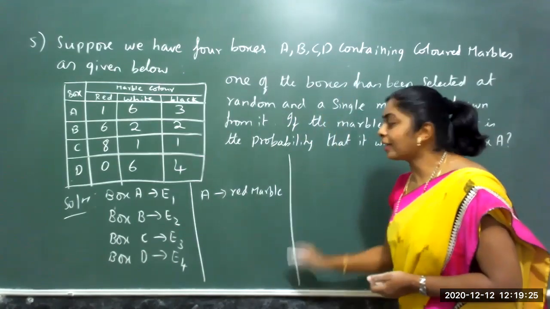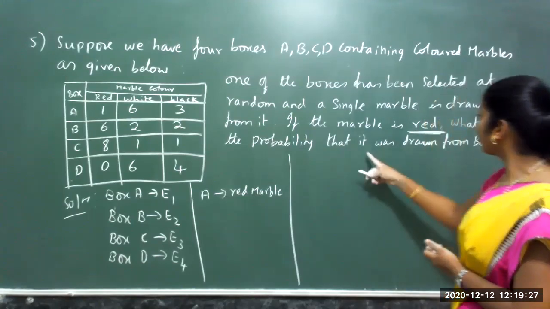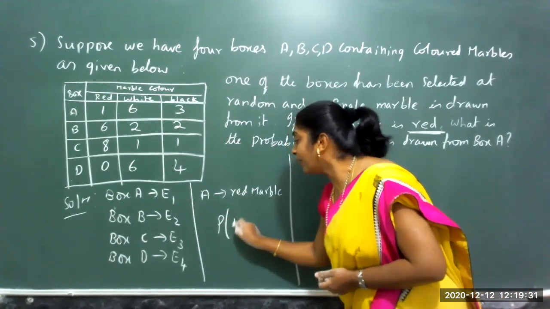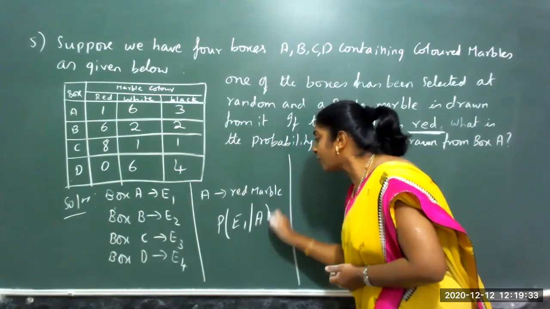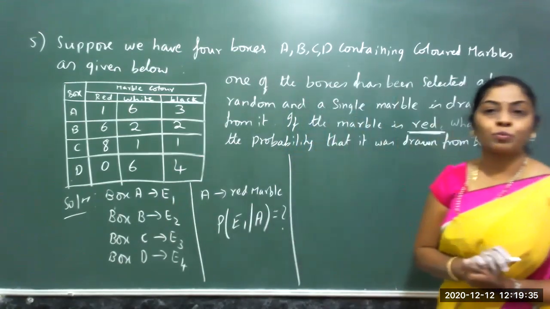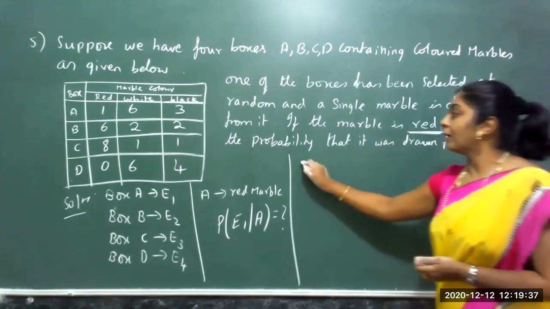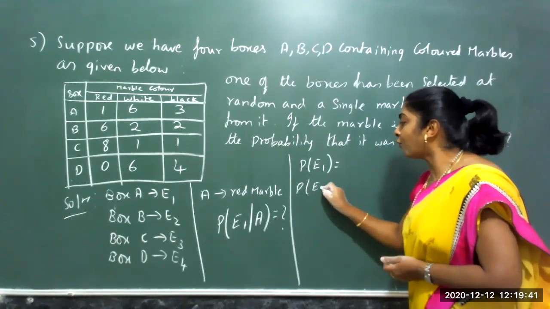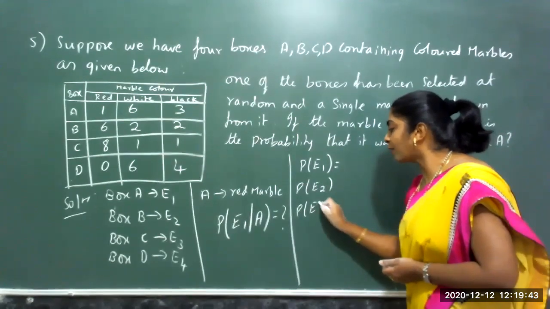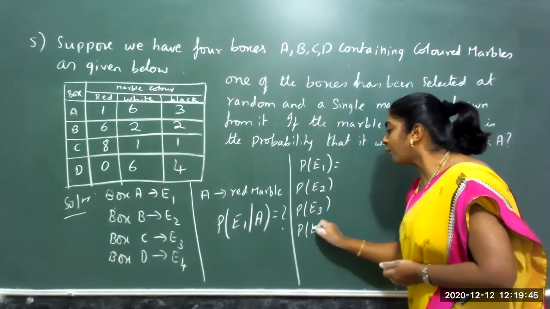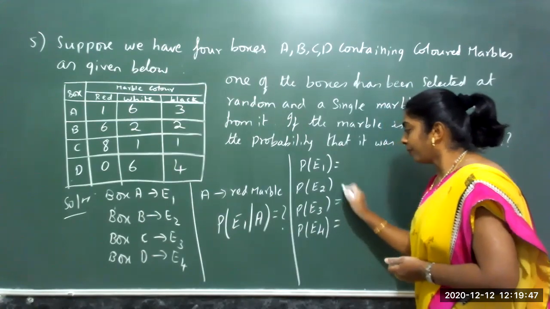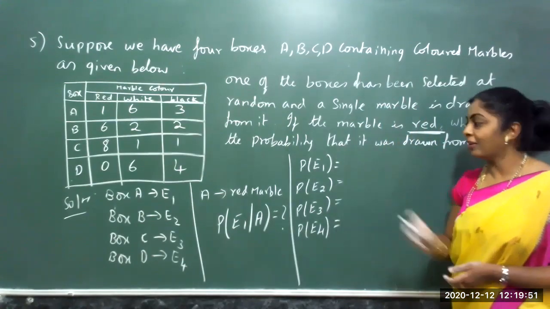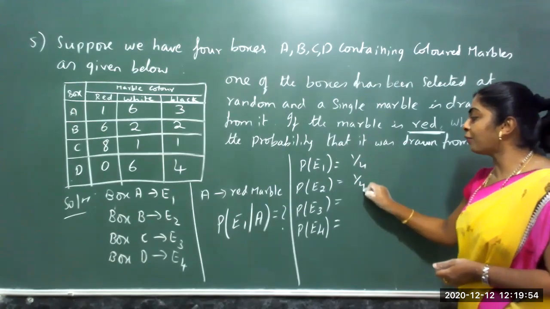Now from the data, let me write down. What is asked to find? Find the probability that it is drawn from box A. Box A is what? Red 1. What are the chances of getting a red ball is to be found. Probability of E1, probability of E2, probability of E3, probability of E4. So four different boxes, four different events are there, so the chances are 1 by 4.